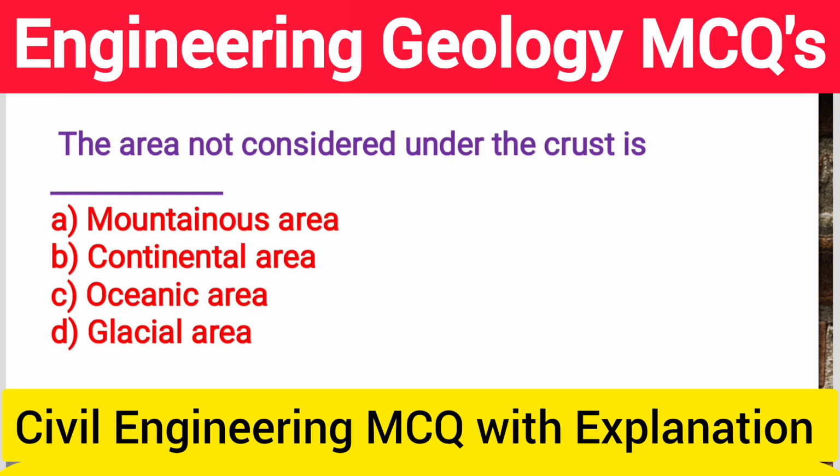Next question, the area not considered under the crust is option A mountainous area, option B continental area, option C oceanic area, option D glacial area. So the correct answer is option D glacial area.